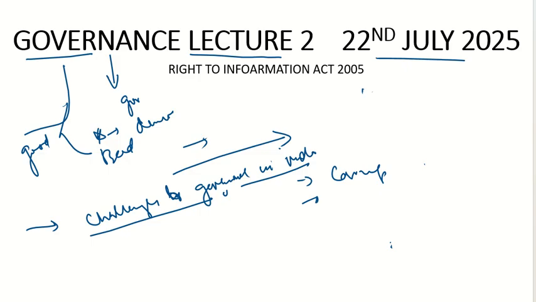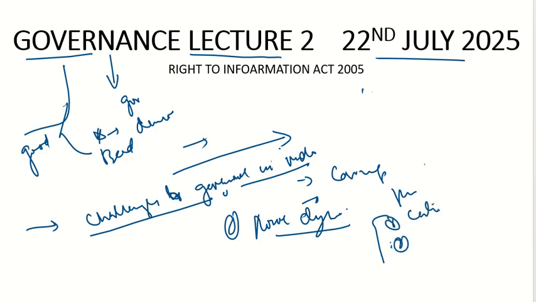The first challenge, if we see, is power dynamics. It is one of the challenges to governance in India. Now you will ask me, sir, please elaborate on how power dynamics is a challenge. For example, when we discussed Indian polity, we discussed the federal structure of our country. We saw that there is a hierarchy, and the constitution distributes power in three ways. First, it is the center at the union level, then at the state level it is the state, and third it would be the local governments. It would be the central government, the state government, and the local government.